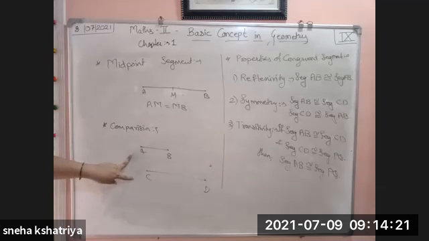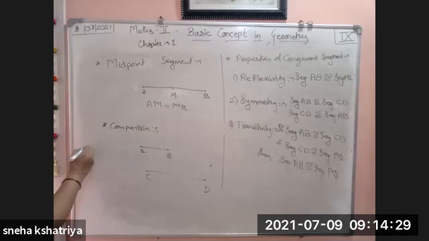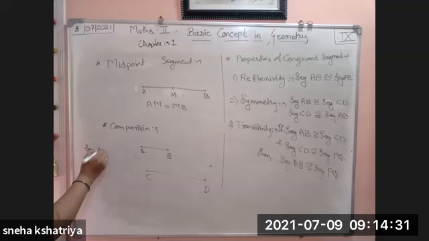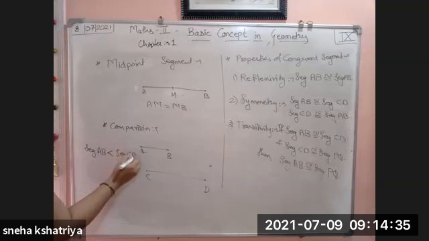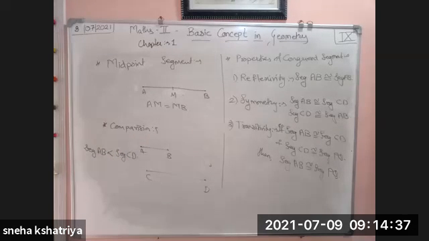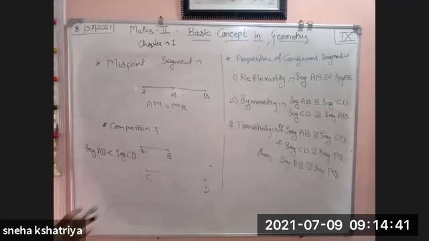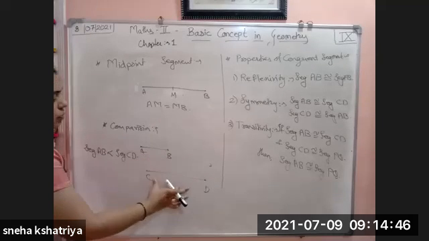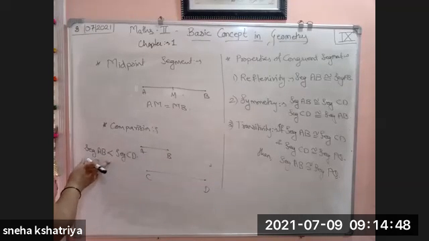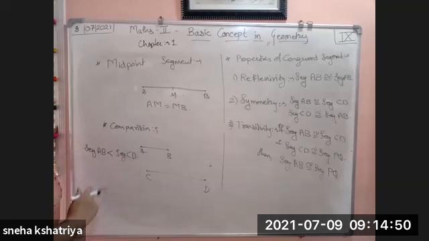By using comparison, you have to find out whether one is smaller, greater or equal. Here clearly we can see that segment AB is smaller than segment CD. This is the observation method. If we look, we can tell this is small, this is big. So we can clearly write segment AB is less than segment CD.